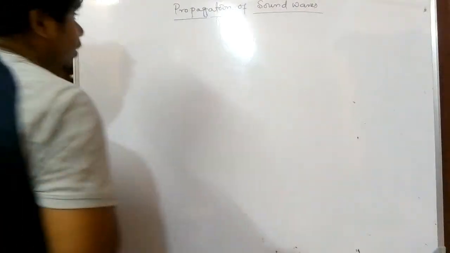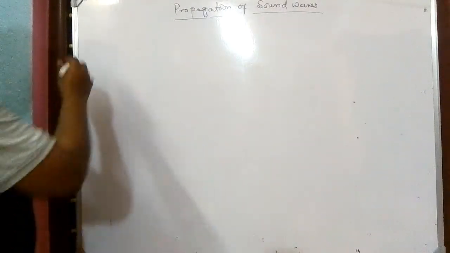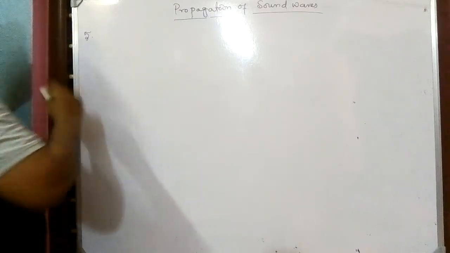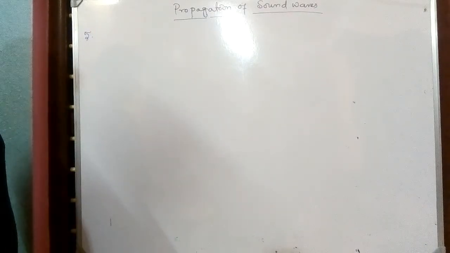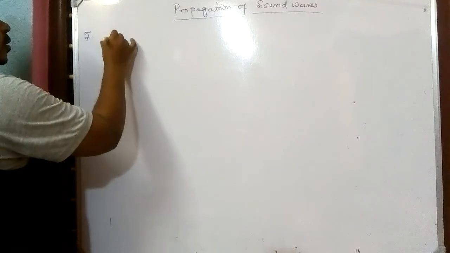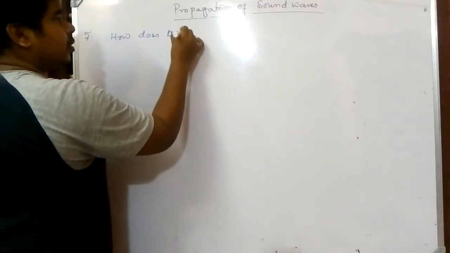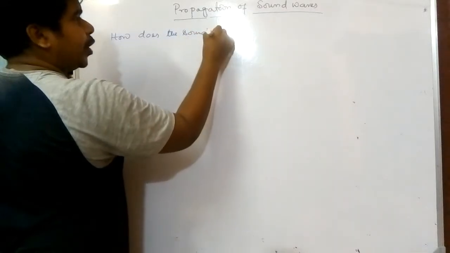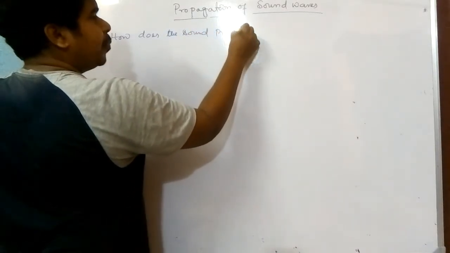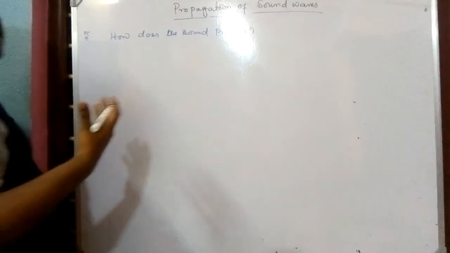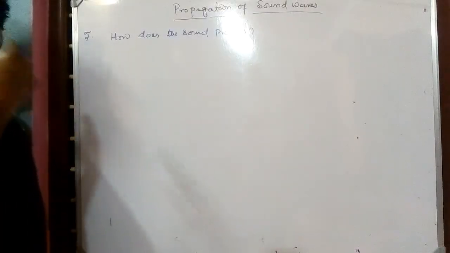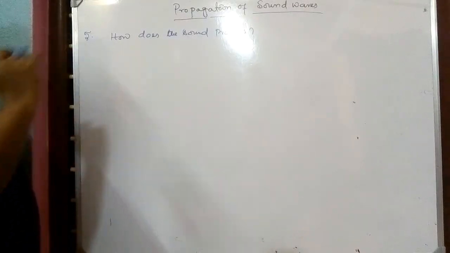Question number 5 is a very fundamental question: how is sound produced? In the previous questions, we have learned how it propagates and from where it propagates, everything we have discussed.